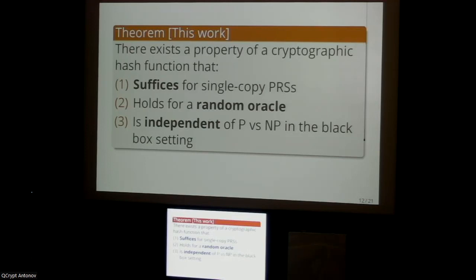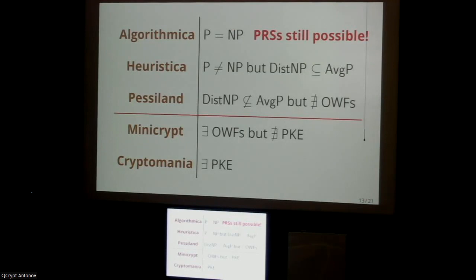So if we go all the way back to slide 1, what we're basically saying is that all the way up here, in Algorithmica, where classical cryptography is essentially unthinkable, it is actually still consistent with our knowledge that we could have computationally secure quantum cryptography based on pseudorandom states, which is quite surprising, I think. So there's some world where we basically need to fire all of the classical cryptographers and hire quantum cryptographers instead.